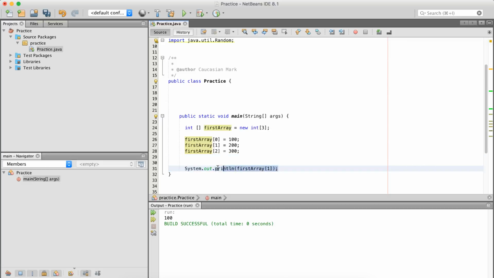But let's create another array. Let's see another way of doing it. So you want to do an int. Let's just do string array. Let's switch this up. What do I want to make a string array of? Let's do something fun. Let's do curse words.